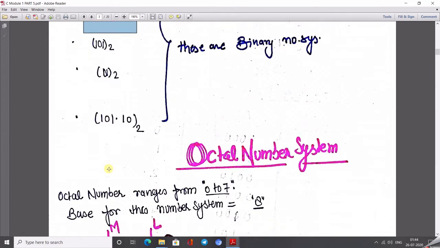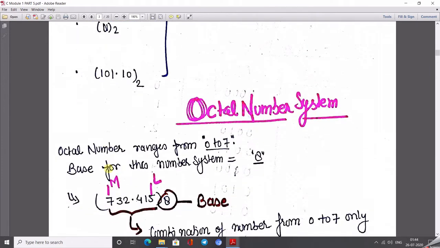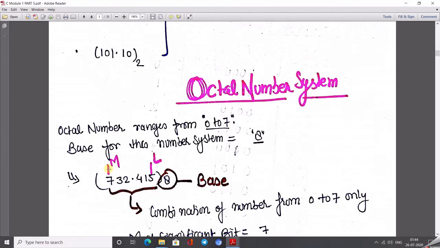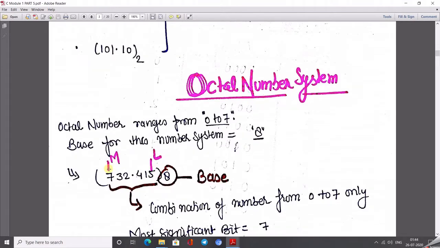Now go through another number system, which is known as the octal number system. In the case of octal, by its name it represents 8, that means an 8 number system. So just count from 0 till 8: 0 1 2 3 4 5 6 7. So what is the range of the octal number system? From 0 to 7, and the base used for this number system is 8.